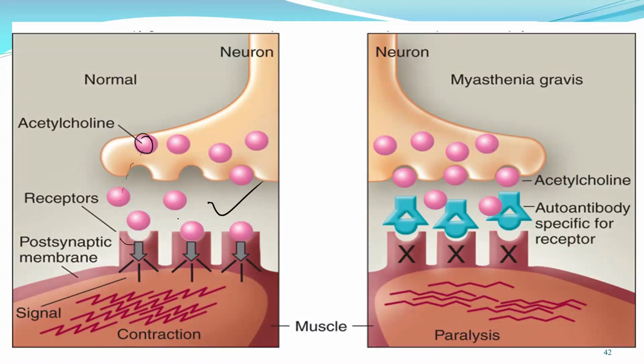When the receptor binding opens the sodium channel, sodium enters into our muscle cell. It stimulates the opening of the calcium channel in the sarcoplasmic reticulum, the SR. Calcium then comes out from the SR and binds to the proteins. Then the proteins start to glide past one another and give contraction.